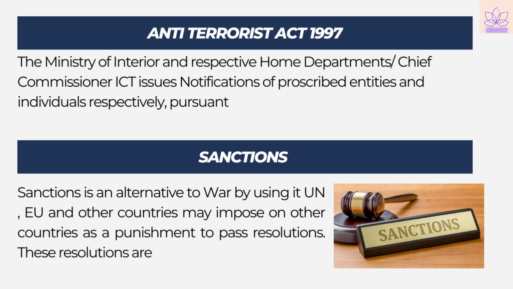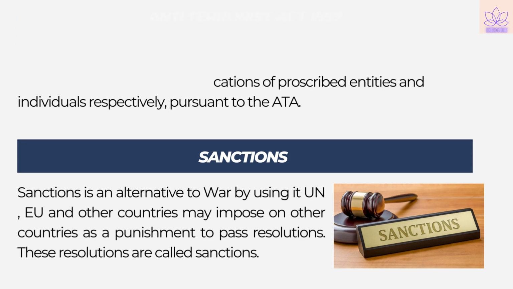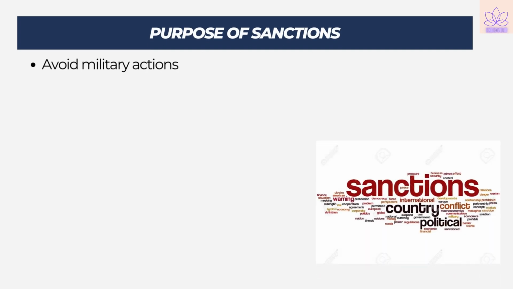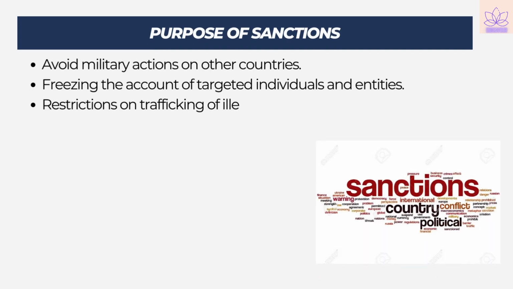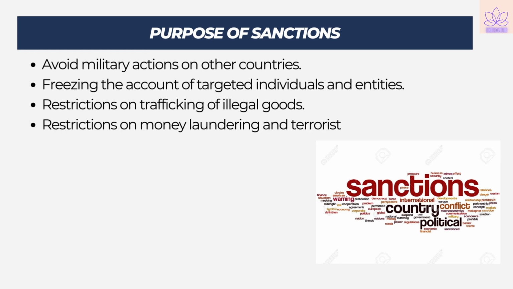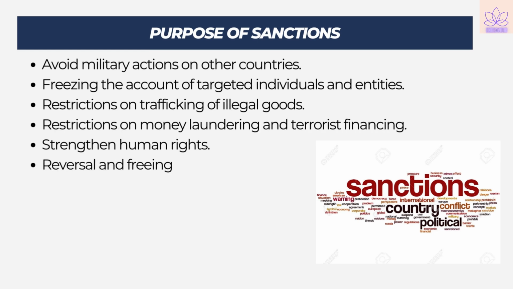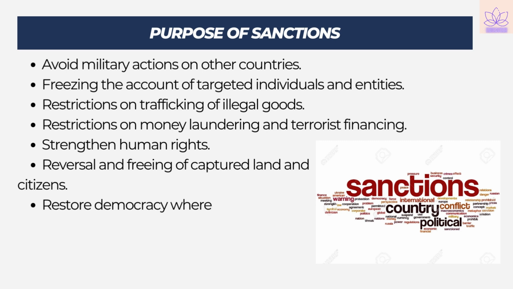The UN, EU and other countries may impose measures on other countries as a punishment, by passing resolutions. These resolutions are called sanctions. The purposes of sanctions are to avoid military actions, freeze accounts, restrict trafficking of illegal goods, restrict money laundering and terrorist financing, strengthen human rights, restore democracy where needed, and promote nuclear non-proliferation.